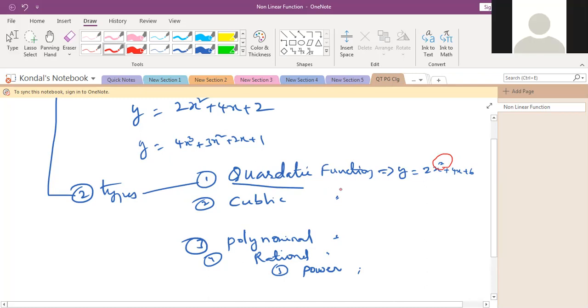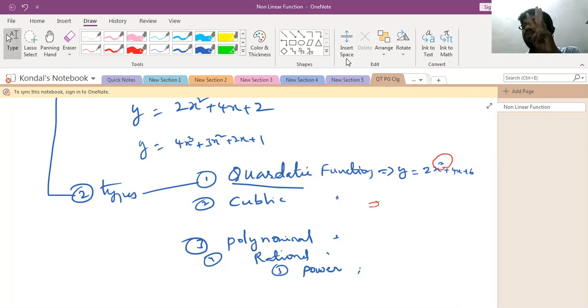Then we'll go through in depth. Cubic function: what is a cubic function? A cubic function is the one whose power value is equal to 3. For example, when you write x power cube, x square is quadratic, but x cube is called a cubic function.